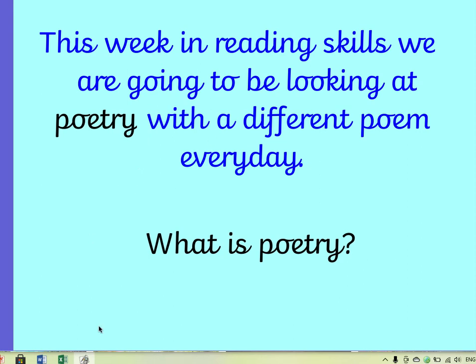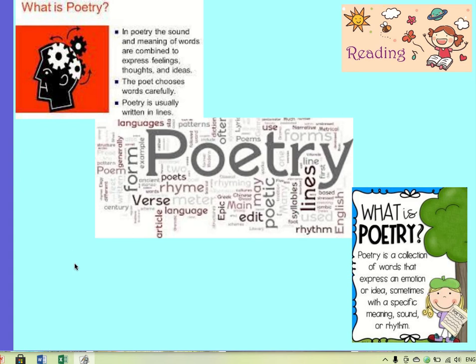Now what do I mean when I say poetry? So we've got three different explanations here. In poetry, the sound and meaning of words are combined to express feelings, thoughts and ideas. The poet chooses words carefully and the poetry is usually written in lines. And here you can see a bit of a word cloud with lots of different words that may be connected to poetry. And then down here our explanation is it's a collection of words that express an emotion, an idea or sometimes a specific meaning, sound or rhythm.